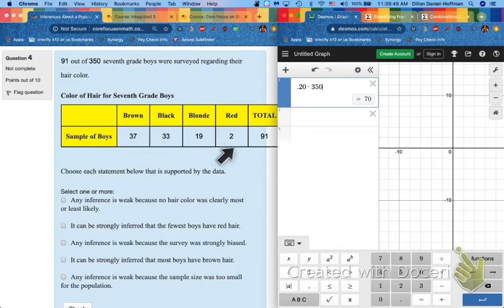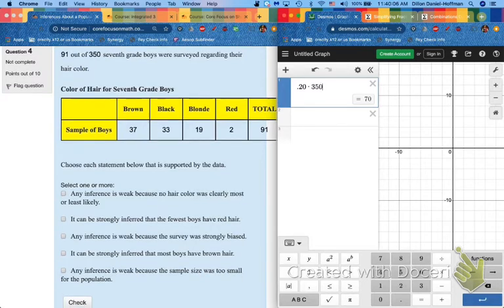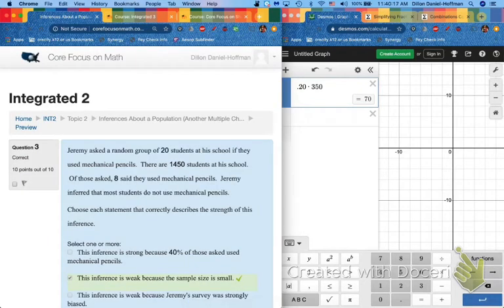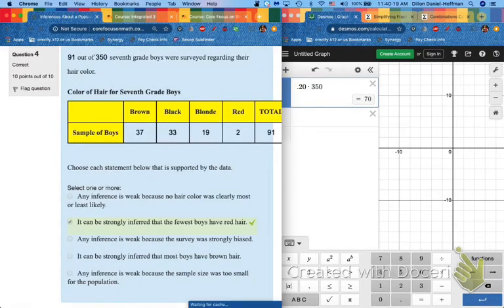However, let's look at our redheads. 2 out of 91 is an extremely small percentage. It's so small that I can strongly infer for sure that even out of the rest of the 350 people, the fewest people are going to have red hair. So let's strongly infer not that the most boys have brown hair, but that the fewest have red hair. And that matches just general knowledge of what it's like to have red hair in our population. It's like being left-handed.